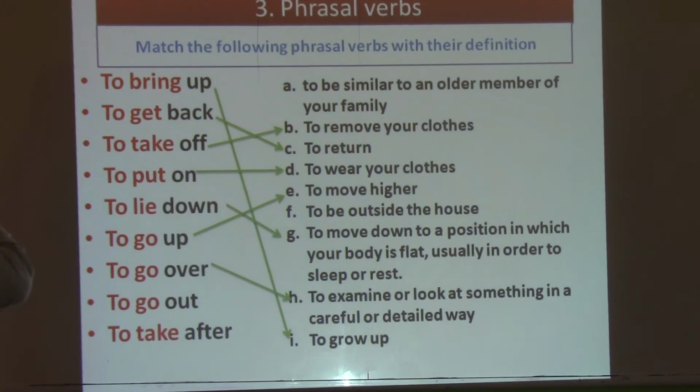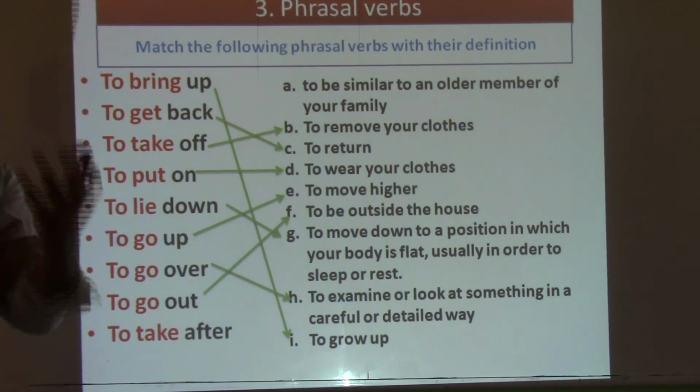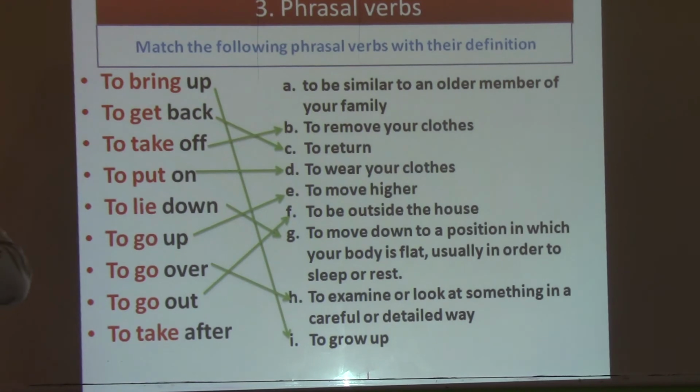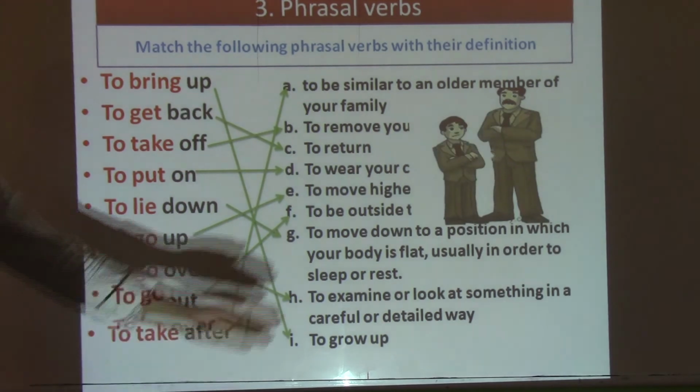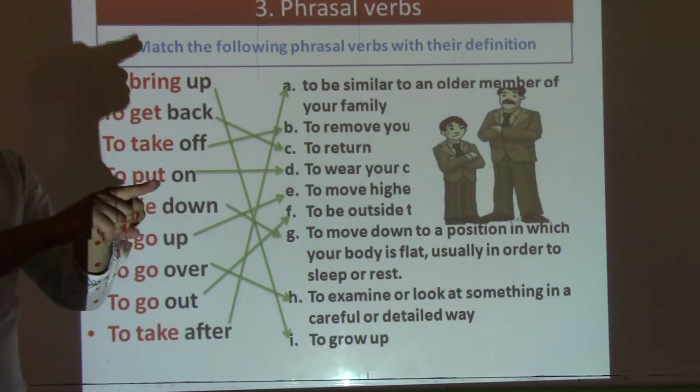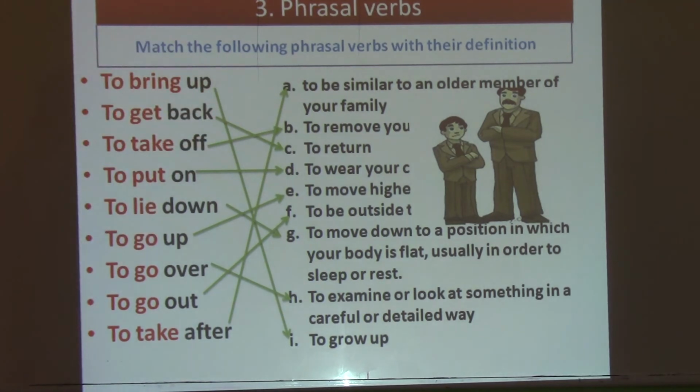The next one, to go out, means to be outside the house. For example, you say to go out for a walk, or to go out to buy something. And the last one, to take after, means to be similar to an older member of your family. If you see in this picture, you have a boy and his father, and they are similar. It means they look alike.